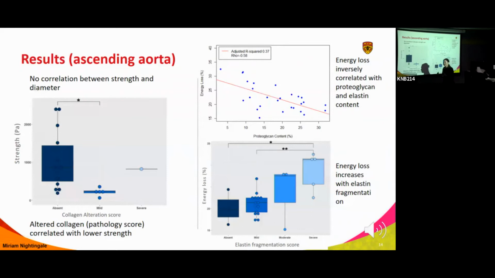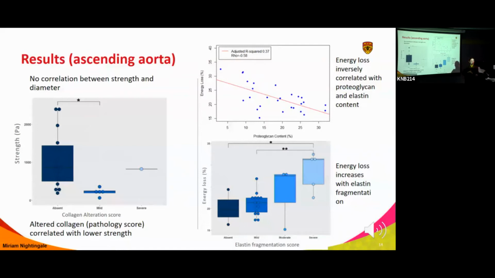The collagen definitely provides strength to your wall, but it's normally located in the adventitia, the outside of your vessel, and it acts almost like a girdle. So you can expand to a certain point, but you cannot go beyond.